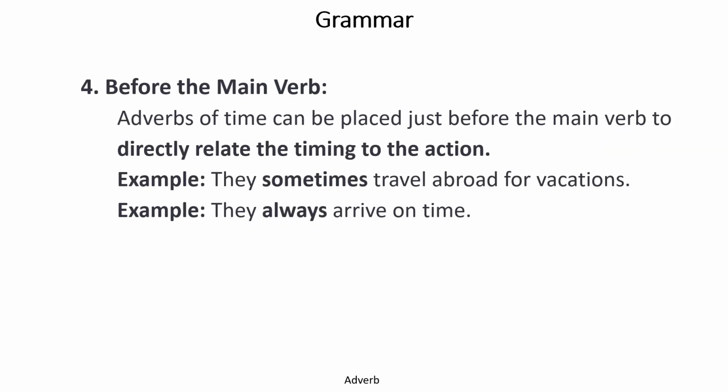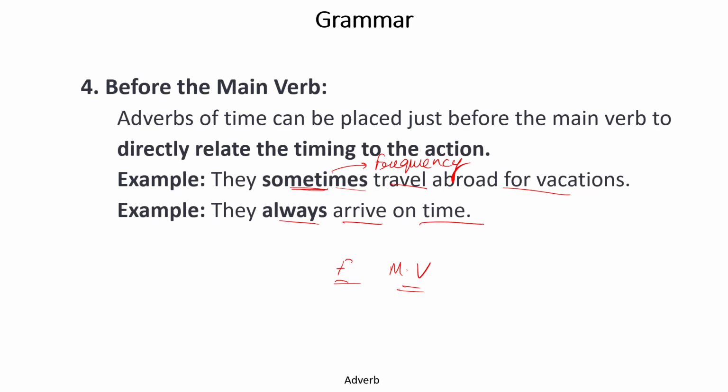Now it can be before the main verb, but at that time it is actually a frequency adverb. It behaves like a frequency adverb. They sometimes travel abroad for vacations. Now this time it is behaving not as time but as frequency. So basically, frequency adverbs are placed before the main verb in a sentence.